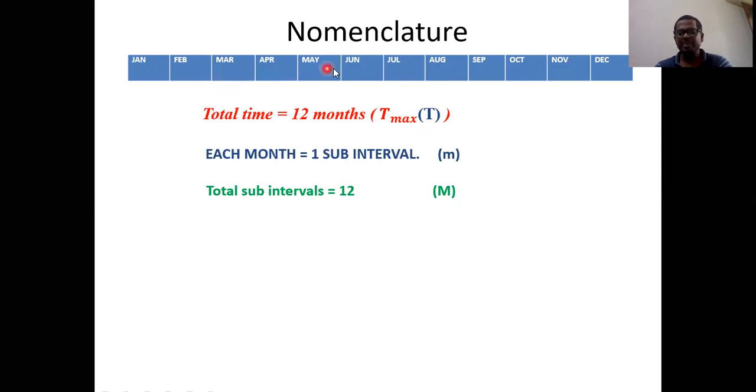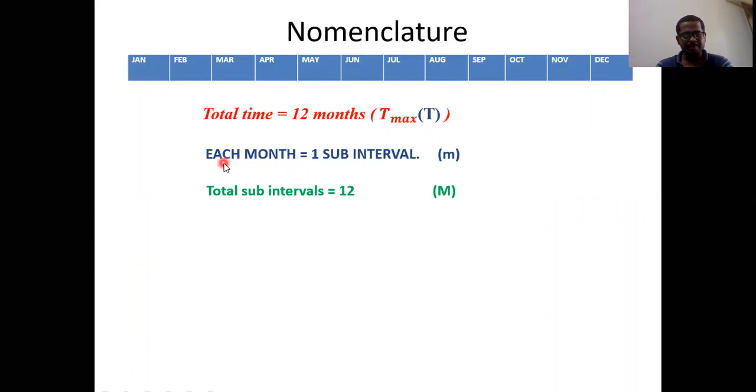Like this, every month is its own interval, or sub interval. So the one year period can be divided into 12 equal parts, and each part is one month.